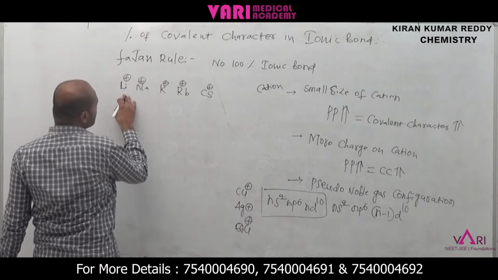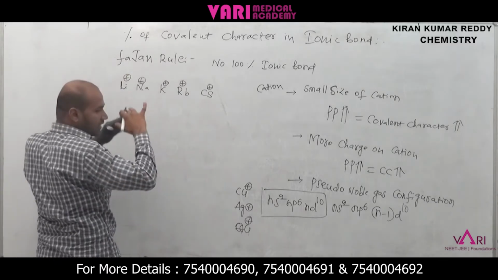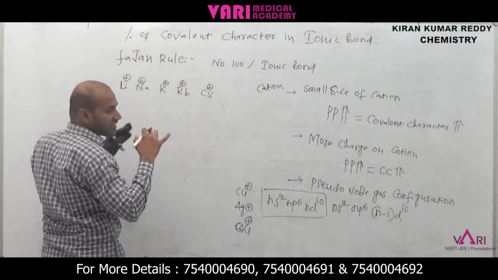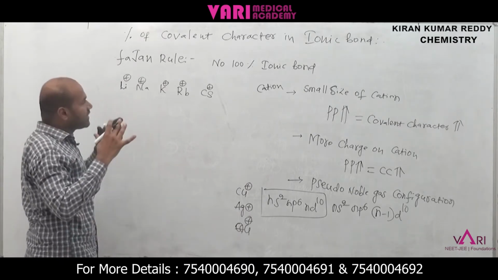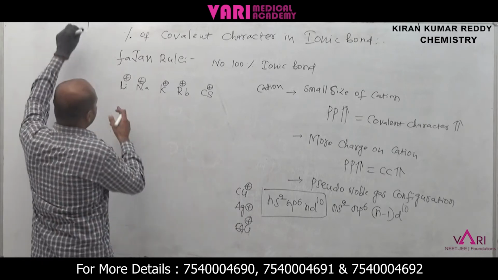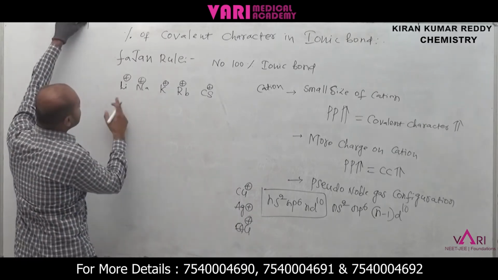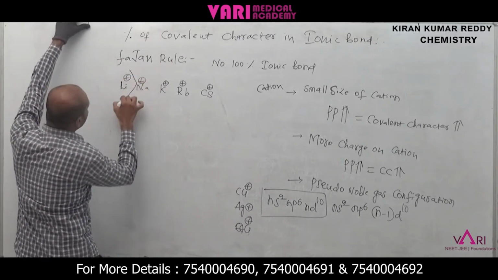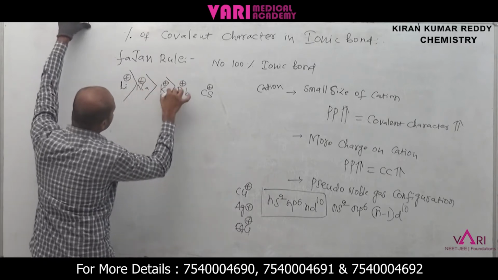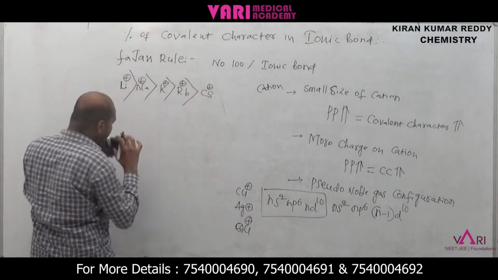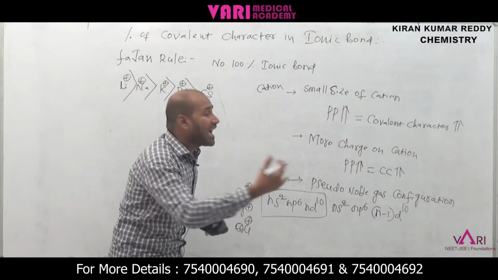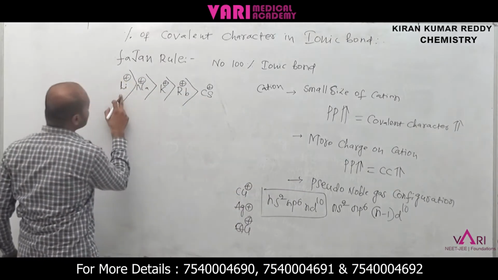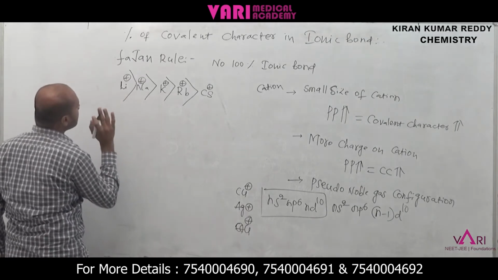From lithium to cesium the atomic size increases because the number of shells increases. Which one has more polarizing power? Lithium has more polarizing power because of small size. Small size of the cation means more distortion of the anion. That's why lithium has the more polarizing power.